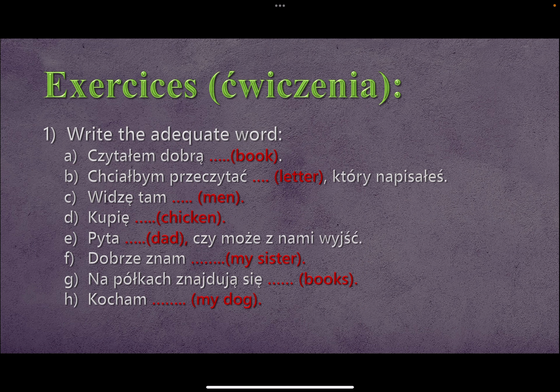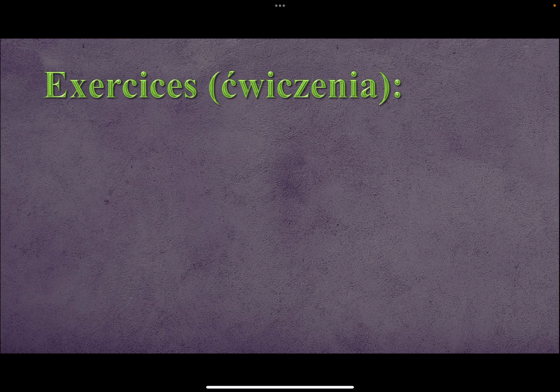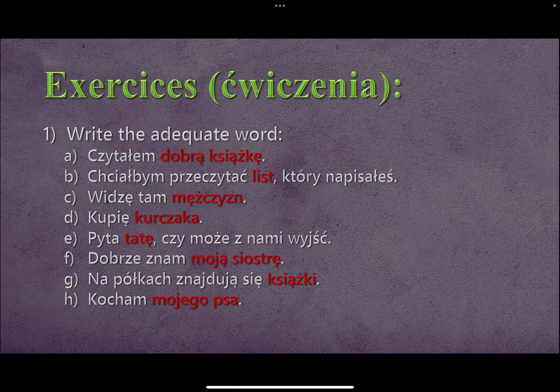Okay, so let's do some more exercises. You can take a screenshot of this and do it on your own and then see the correct answers. I'm going to show them in a second and I'll read them for you. So 3, 2, and 1. Write the adequate words. So czytałem dobrą książkę. Notice as well, książka is the noun of interest.